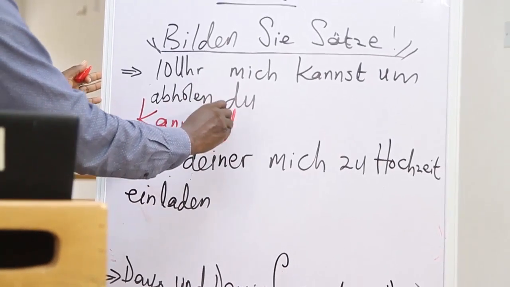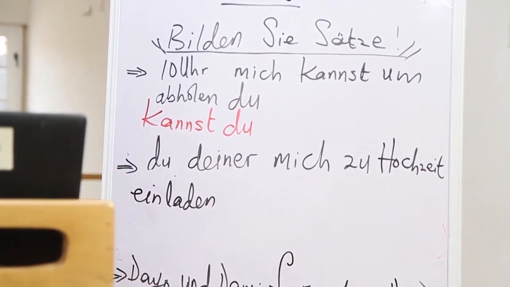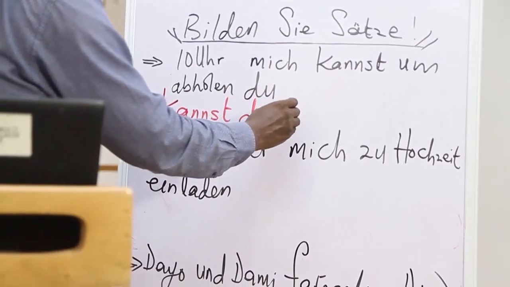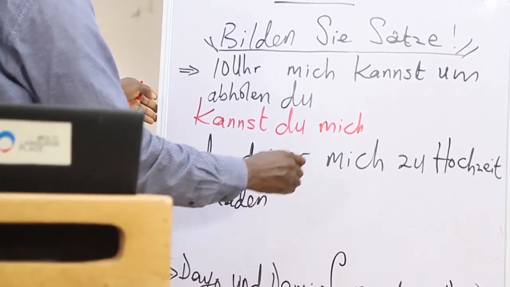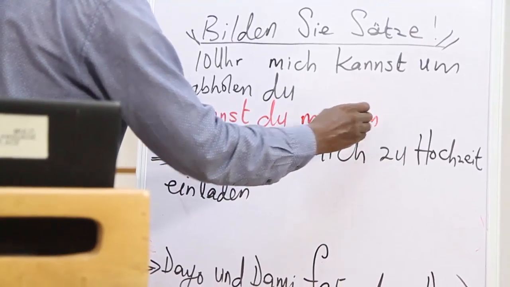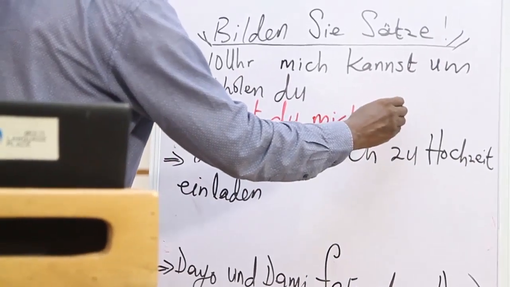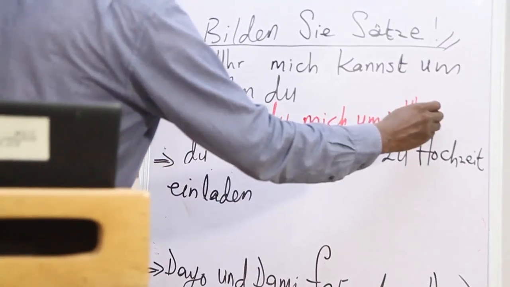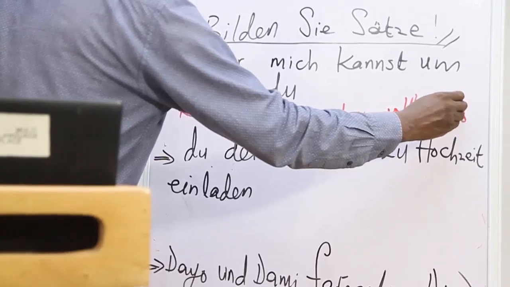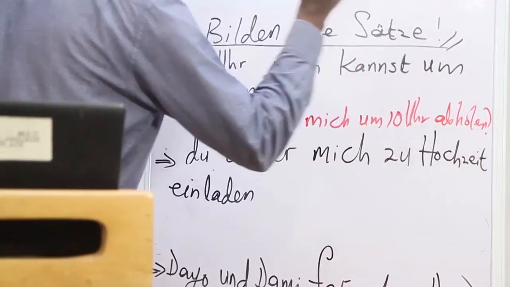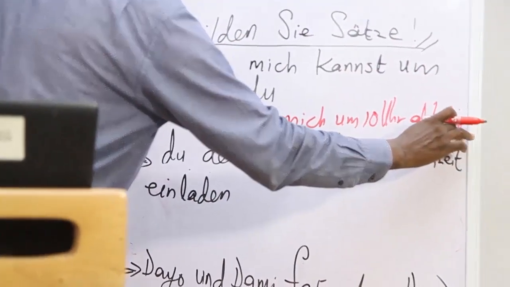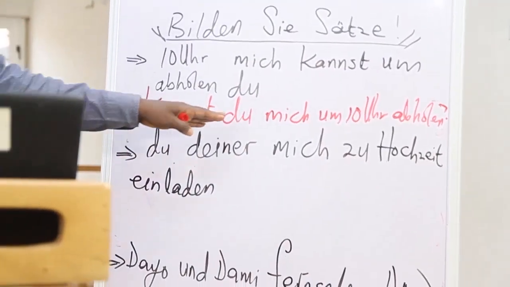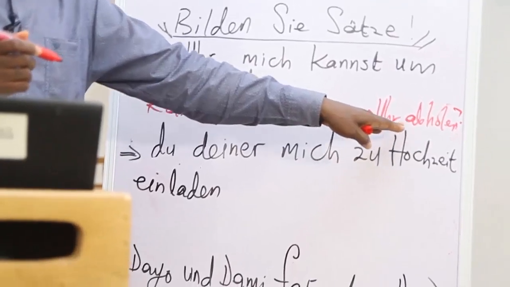Kannst du, remember this verb, du kannst, du mich 10 Uhr abholen? Question mark. Let me write the question mark very well. So this question mark is here. Okay. Kannst du mich 10 Uhr abholen?